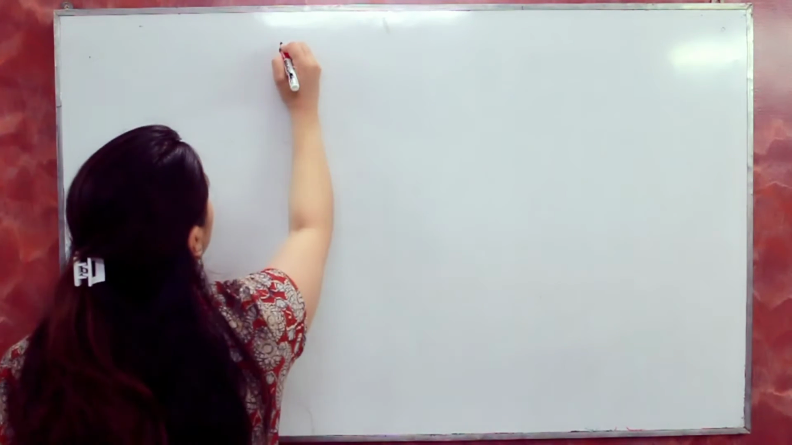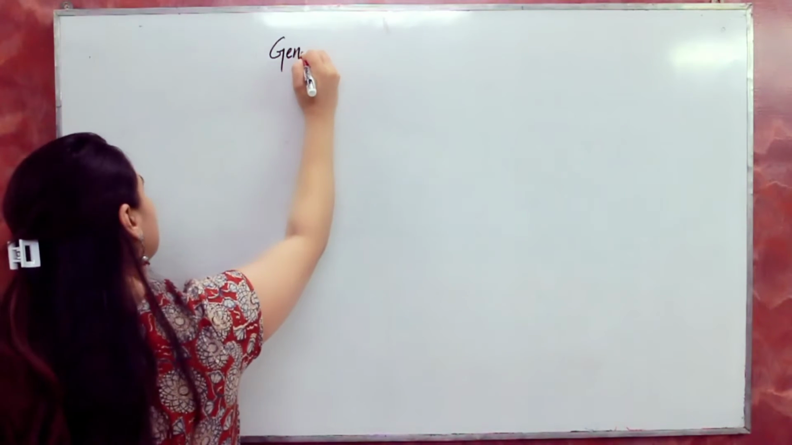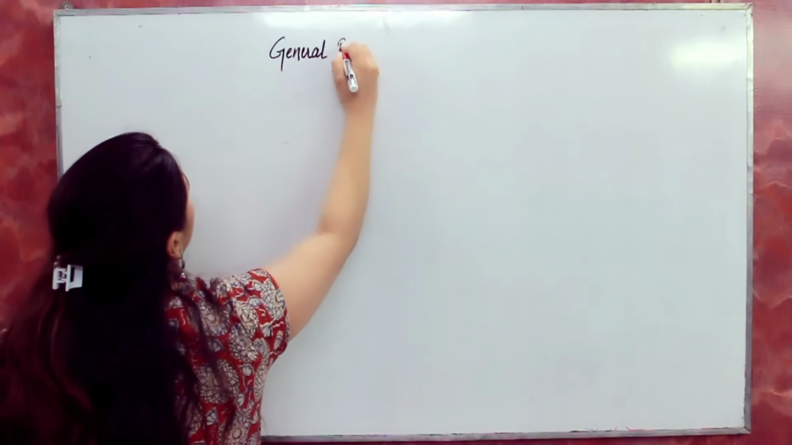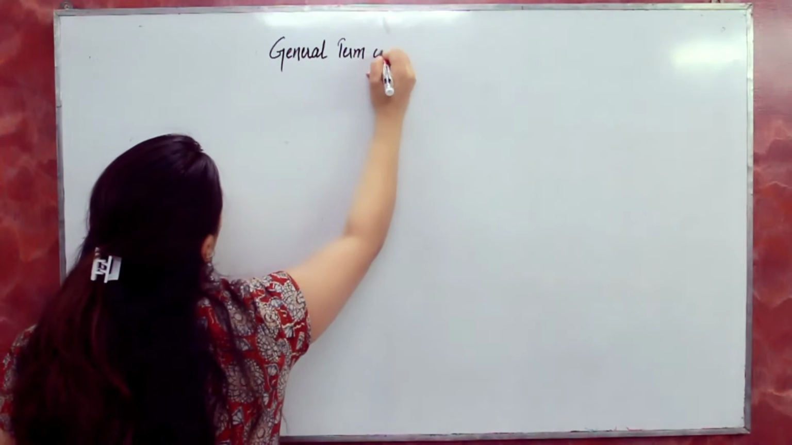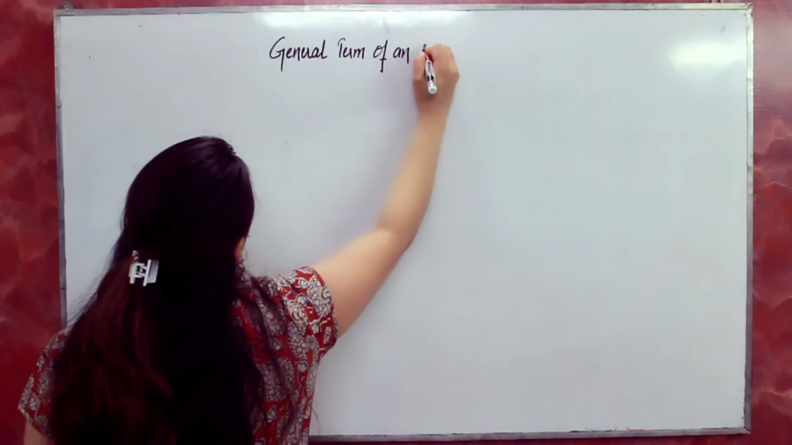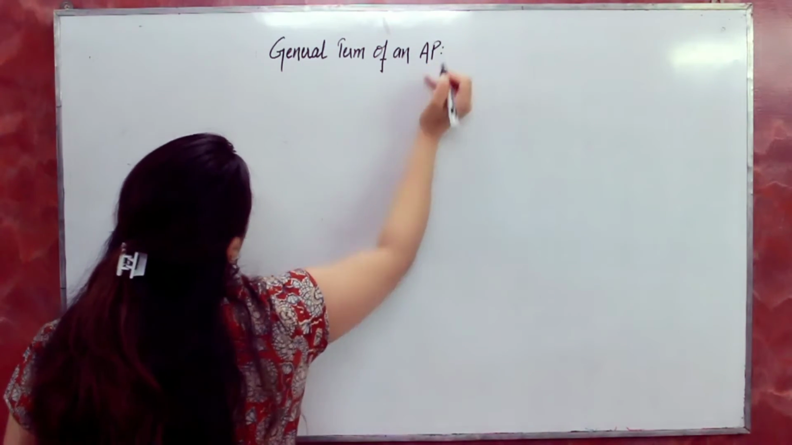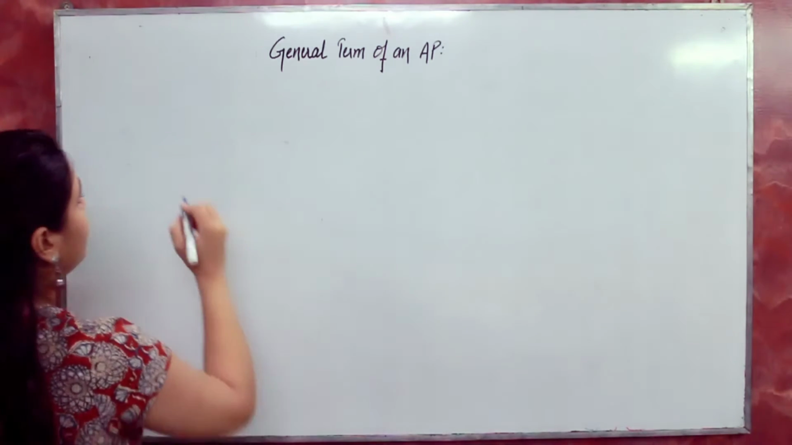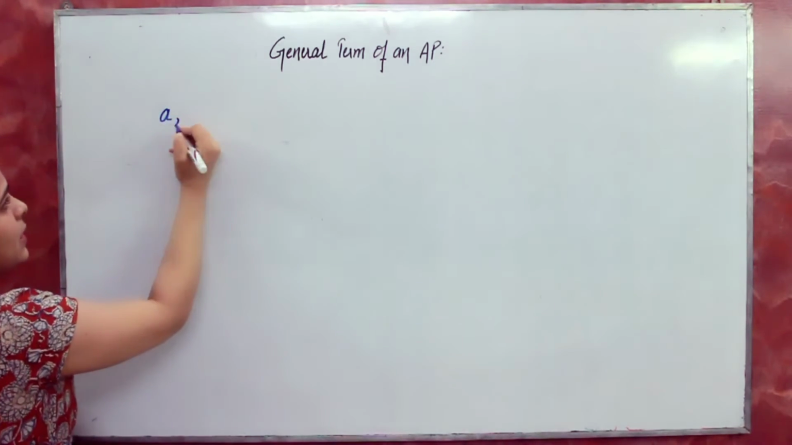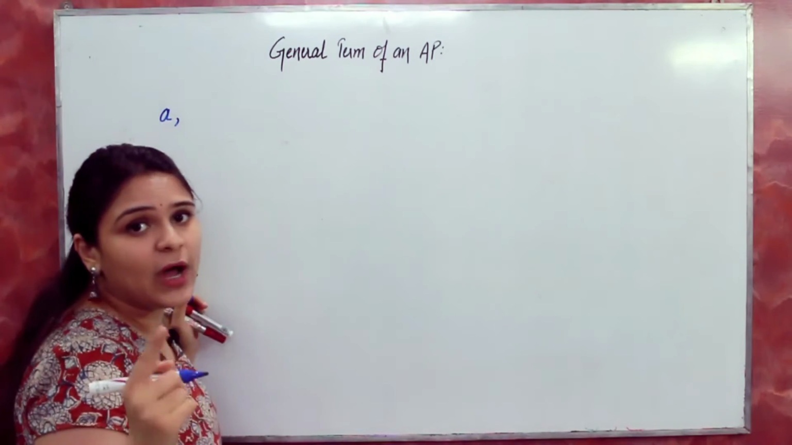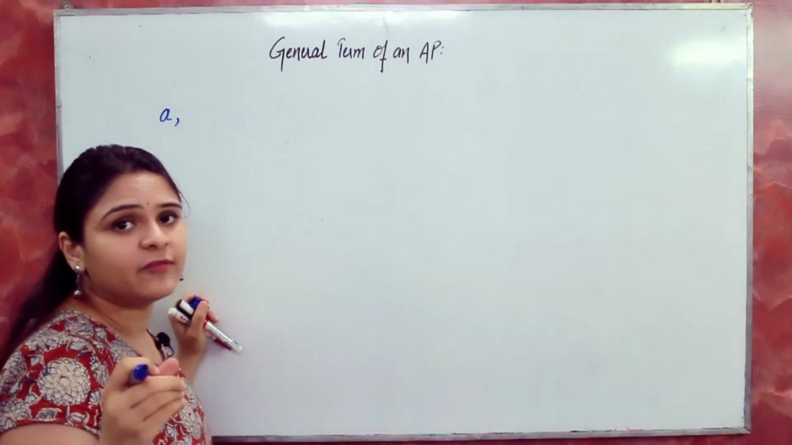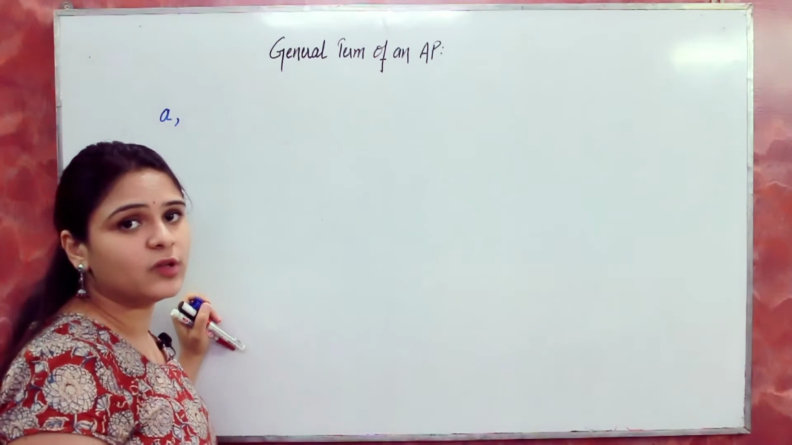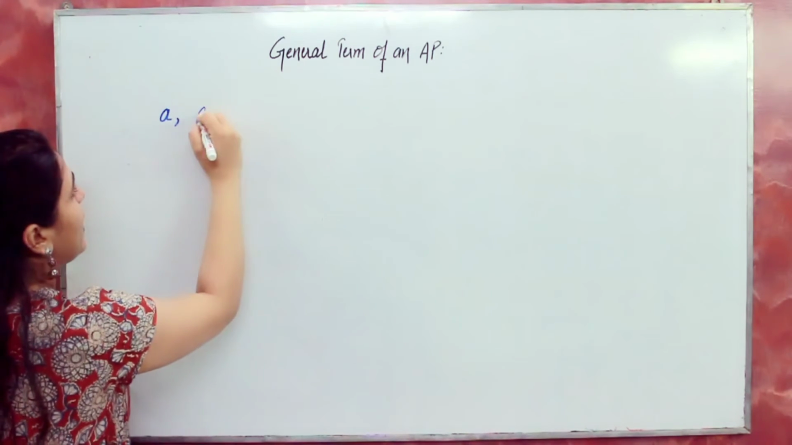Now we will study the general term of an AP. As I told you, the first term will be A, and every time you have to add the same number, the same common difference, and that common difference was D. So you have to add D.